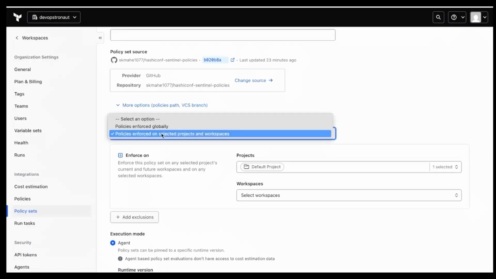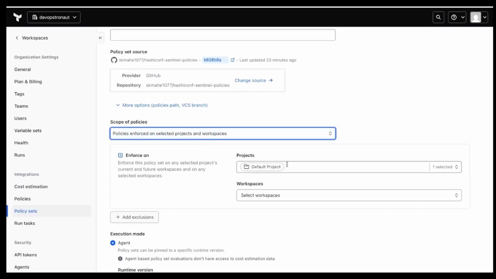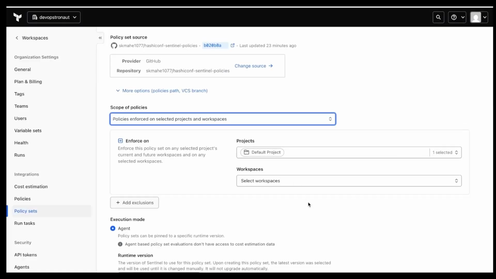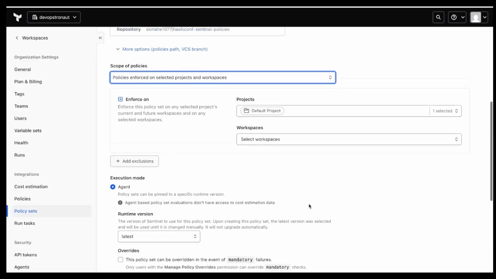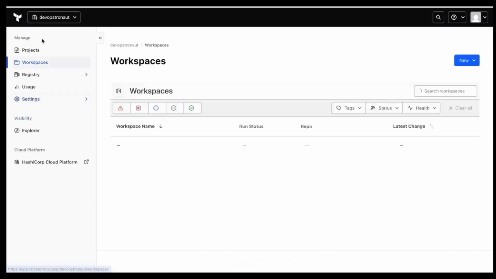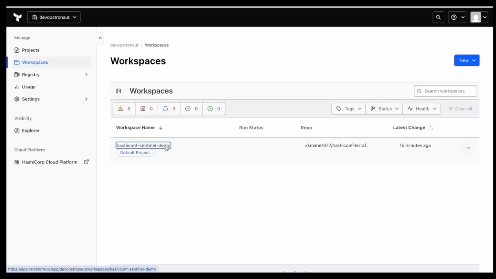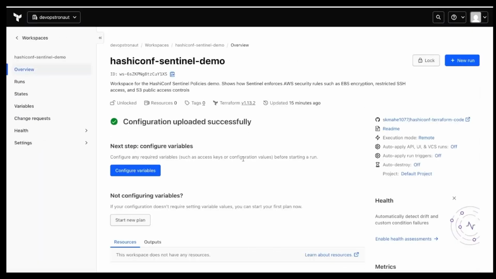That's what's integrated. So from the scope perspective, I have given the scope as projects and workspaces, but here I have chosen the default project. Once you configure the policy sets, you can run the Terraform.